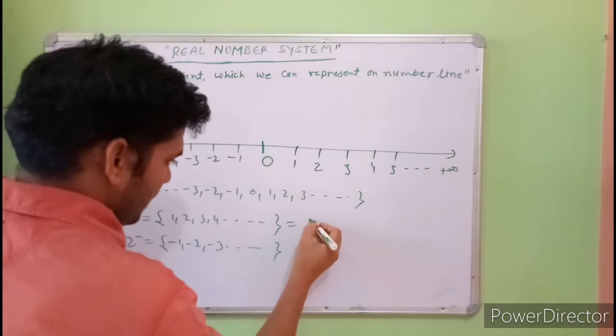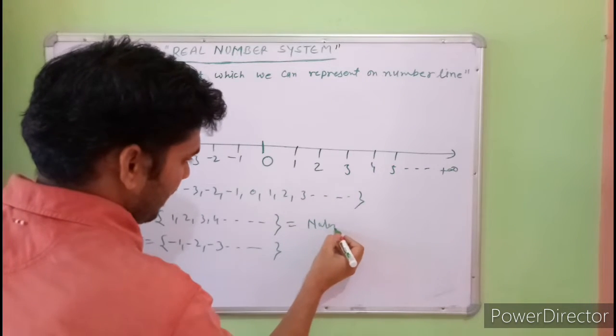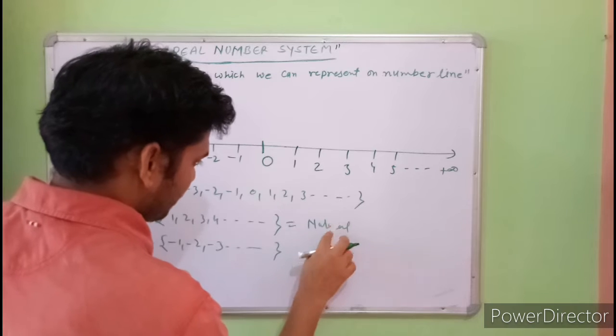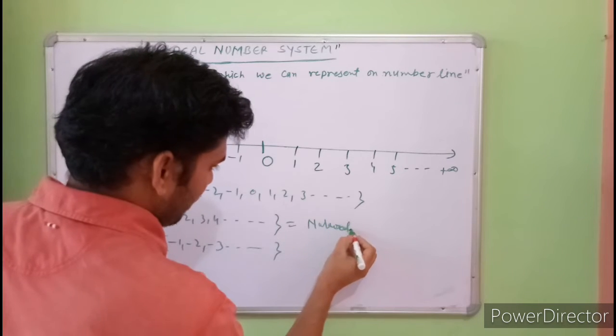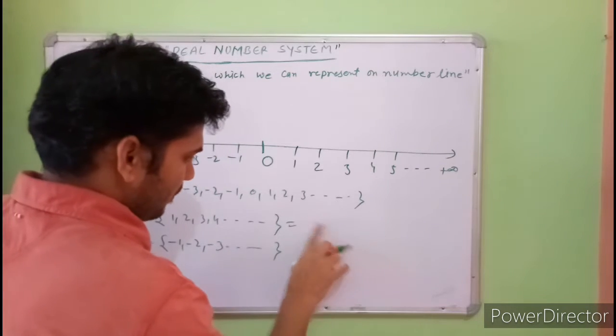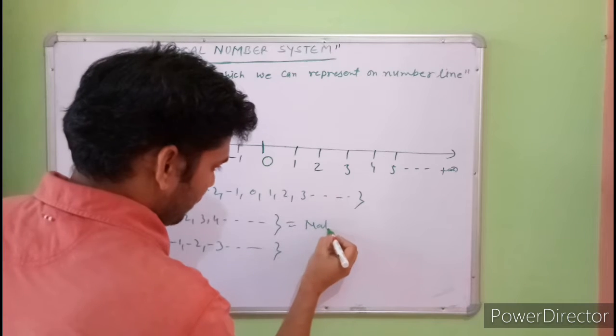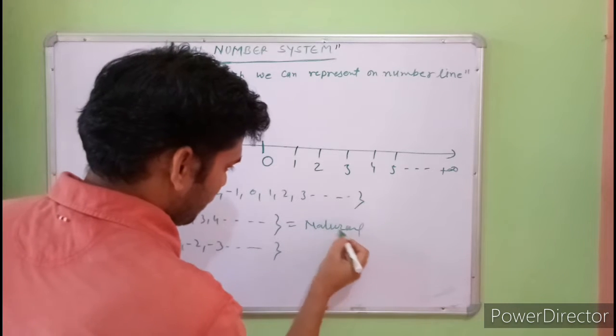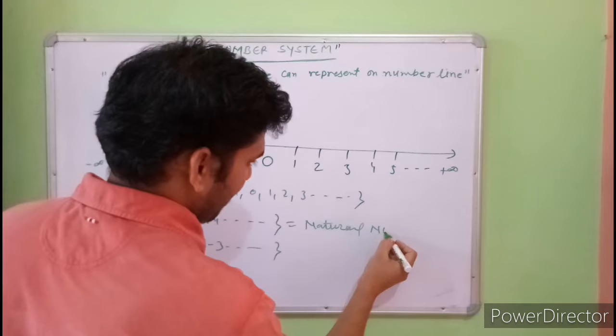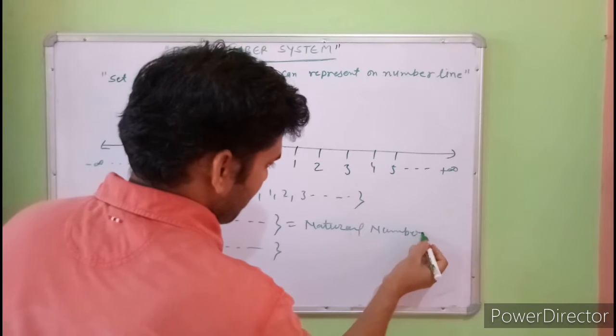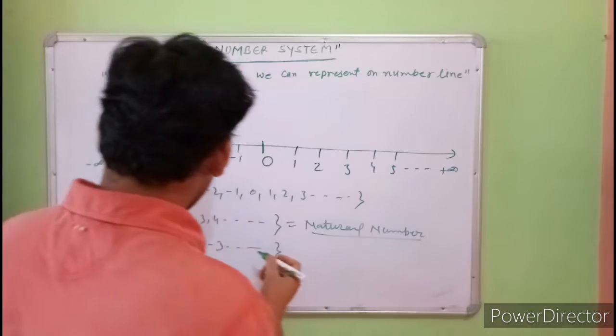And positive integers are also called natural numbers. What are natural numbers?